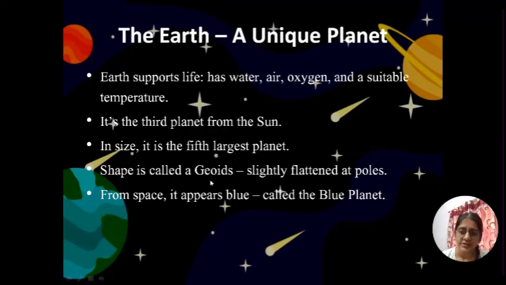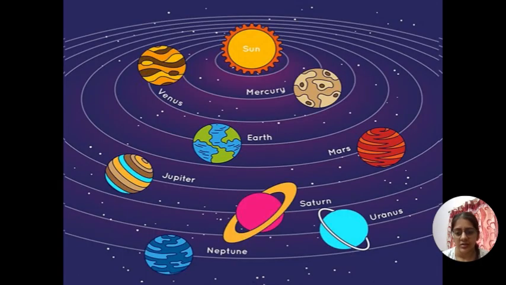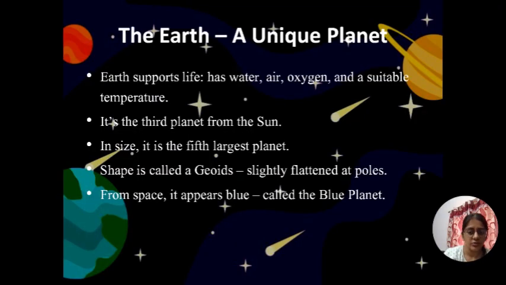Its shape is called a geoid because it is slightly flattened at the poles. If you see, the Earth is not totally spherical or round. It is slightly flattened at the poles, like it's not very round, it's slightly flattened like this. So the shape is called geoid. And from space, it appears blue because of the water that it has. So it is called a blue planet, right?